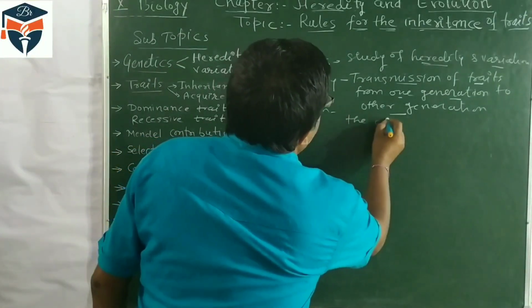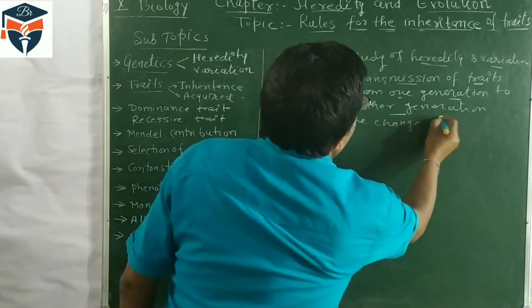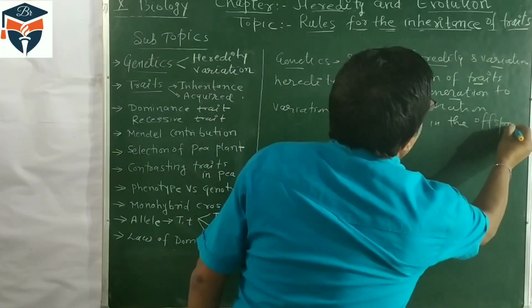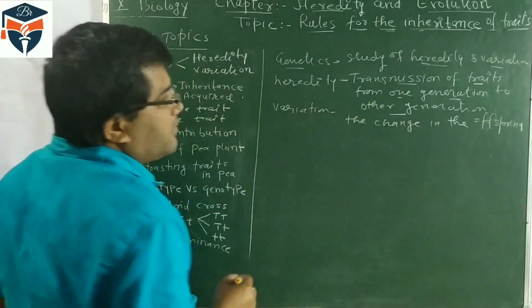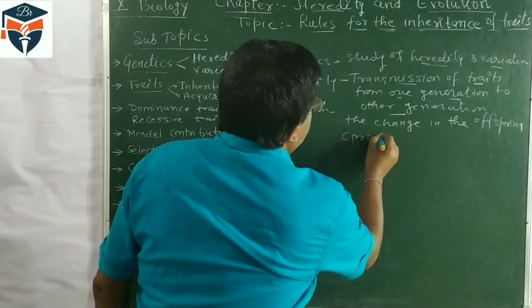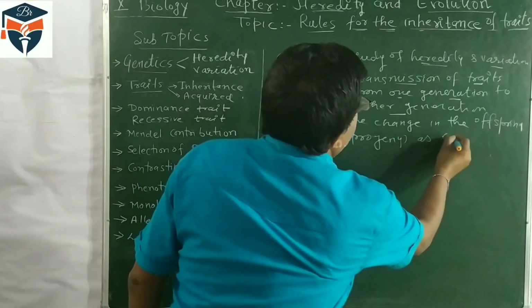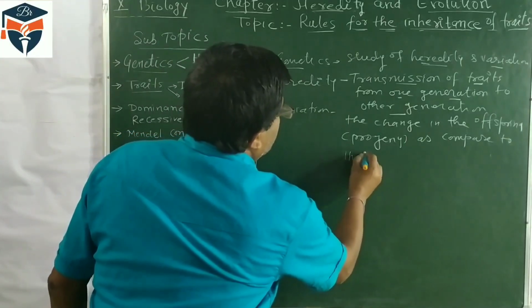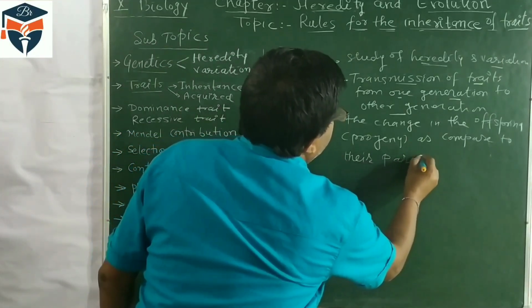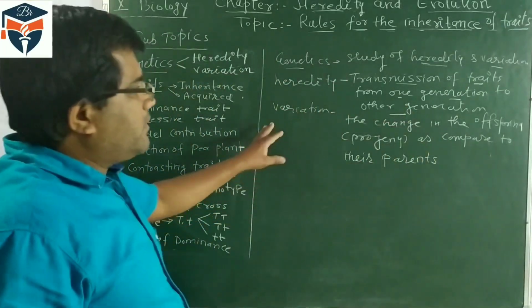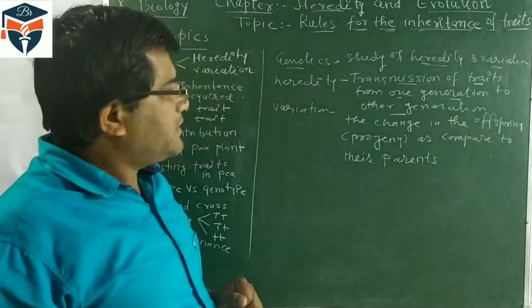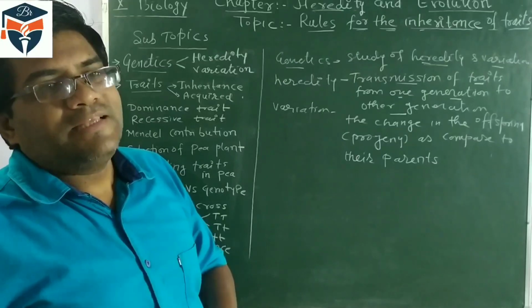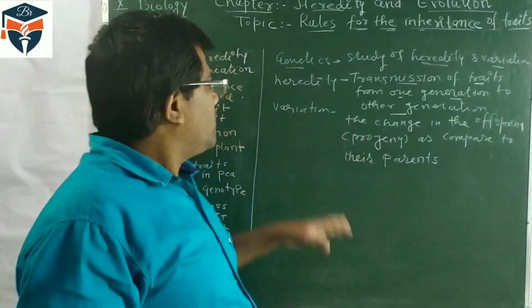Variation is the change in the offspring or progeny or children as compared to their parents. It is called variation.